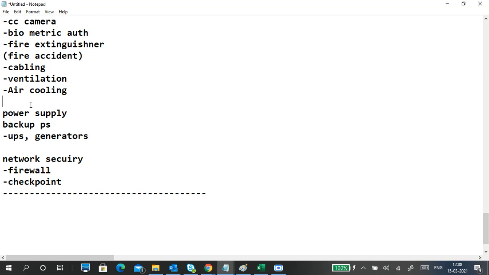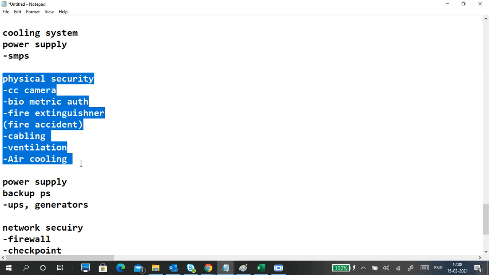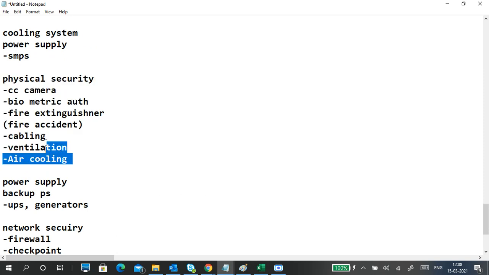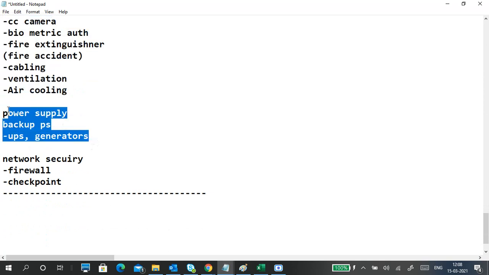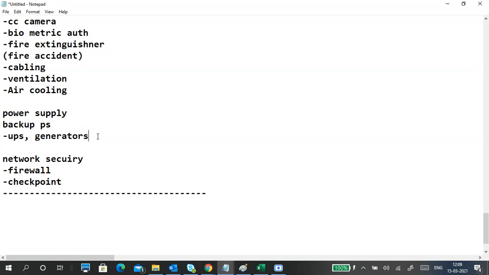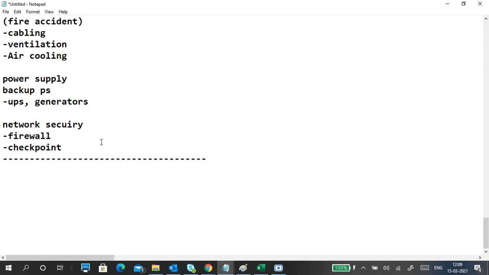Humidity is not allowed, because if you have humidity, then wetness is automatically generated. So cleanliness is very important in data centers. There should always be no dust particles in the server room. Also the server room should be protected with all these physical security measures. And a backup power supply, UPS, and generators are compulsory, because power surges cause data center damage. So you have to maintain a UPS or generators also.